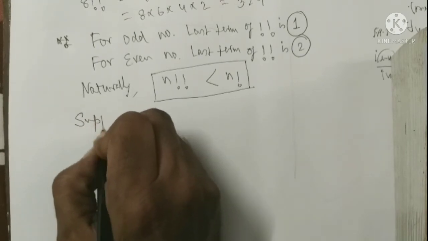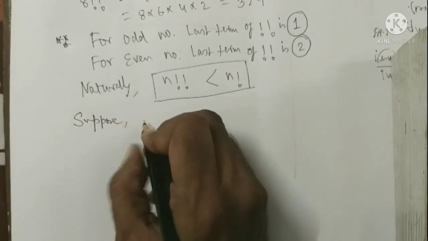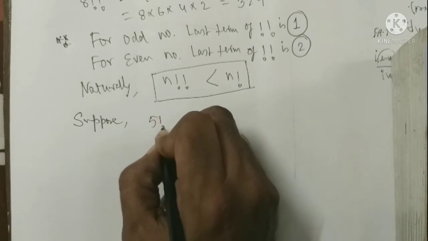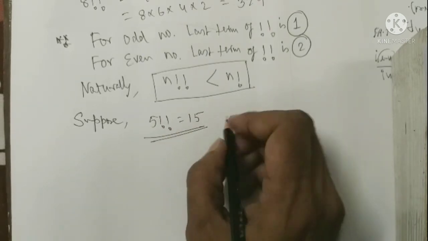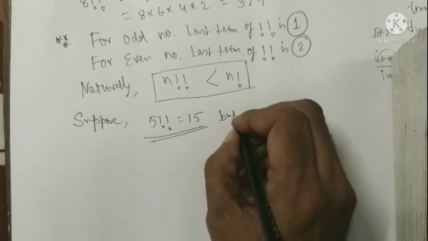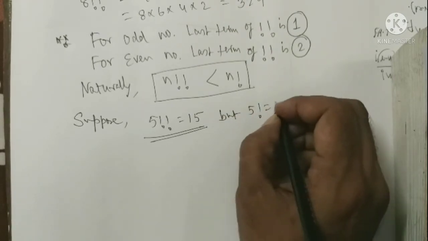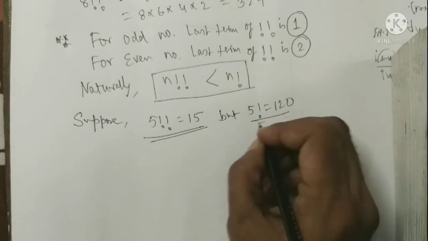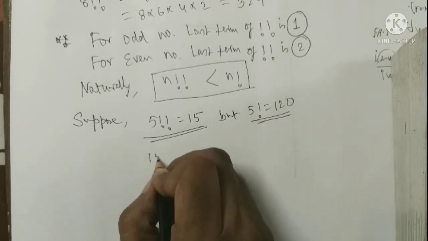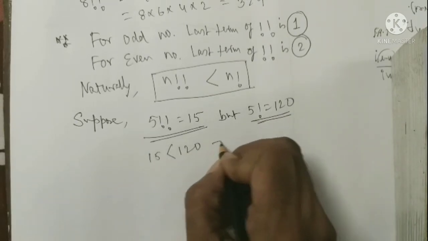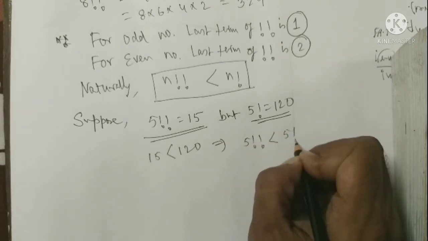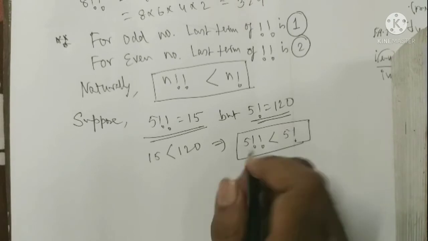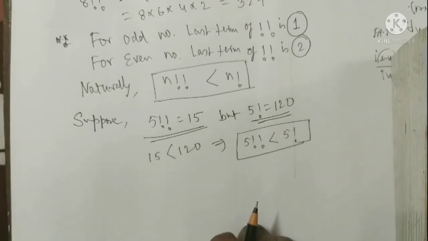Suppose we are considering 5 double factorial and it has value 15. Already we have got that here. But normal 5 factorial means 120. Therefore, 15 is less than 120, it implies 5 double factorial is less than 5 factorial. That is, 5 double factorial is less than 5 factorial.